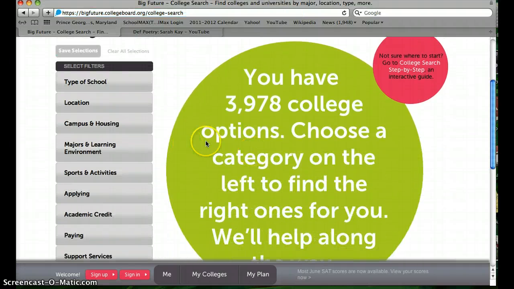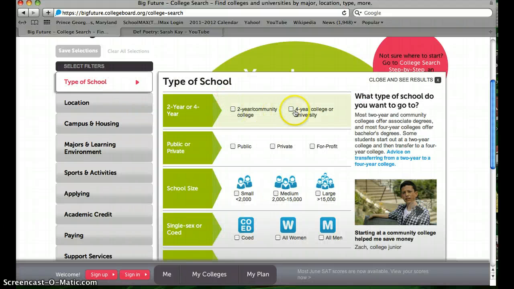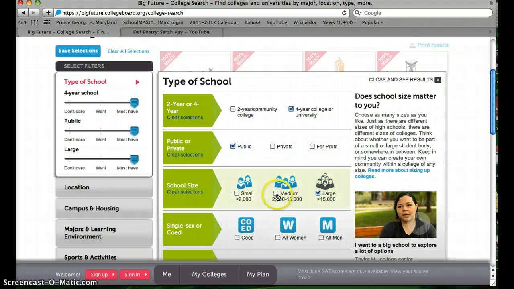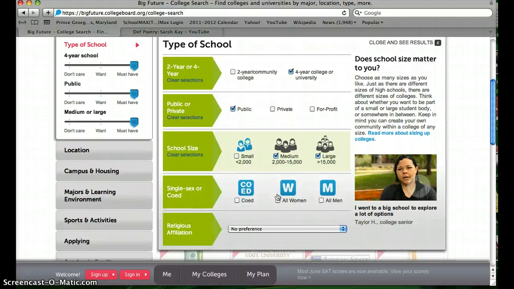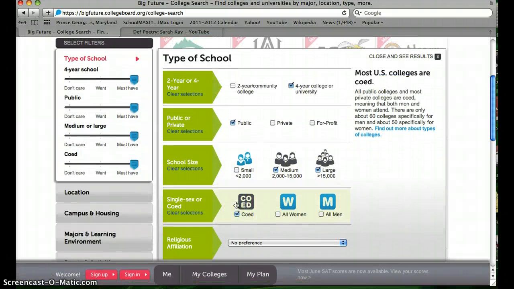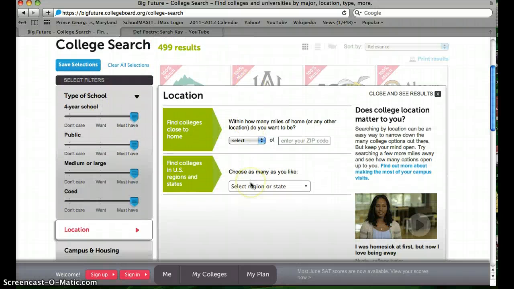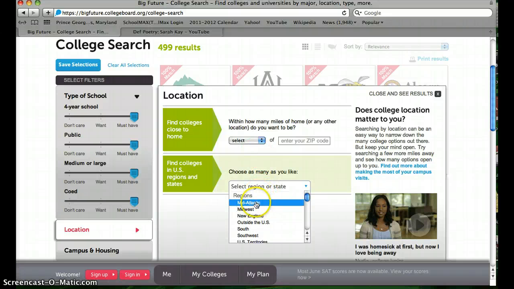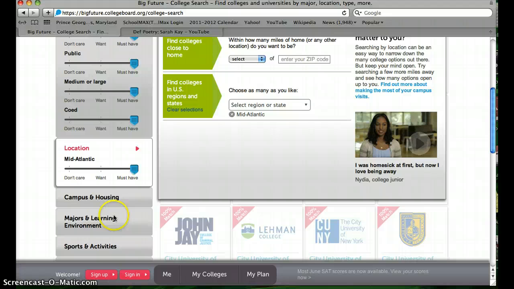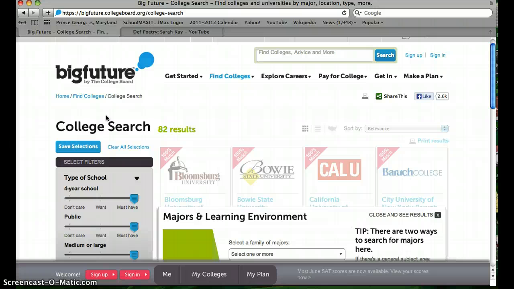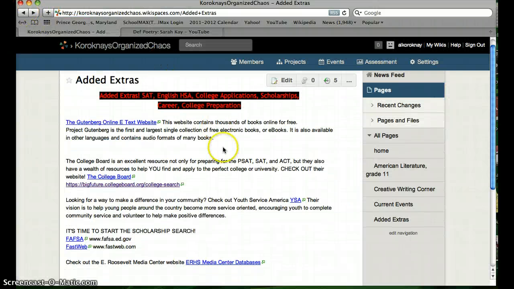And it just takes students through sort of a questionnaire, type of school, and they just click what they're looking for in a university. I'm looking for public. I want to go to a really big school, or maybe medium school as well. Oh, definitely co-ed. And then it just goes through all these questions until it gets to where they want to go. So I'd like to study in the Mid-Atlantic, and then we'll just go from there. It's a great, great website, and it's called bigfuture.collegeboard.org, and kids can look for the college that they'd like to go to. So I often tell my kids to go there.